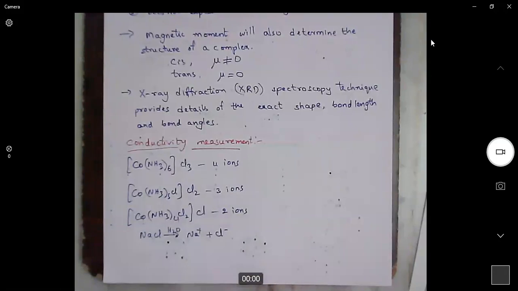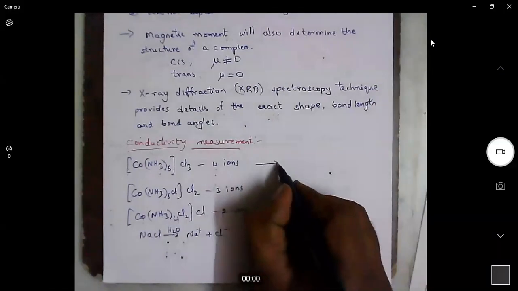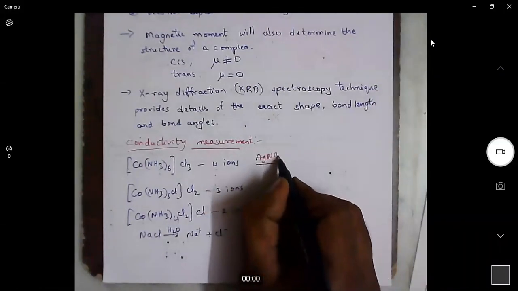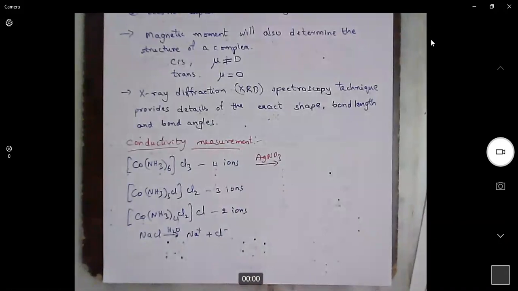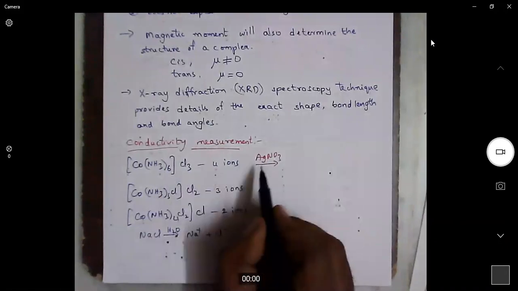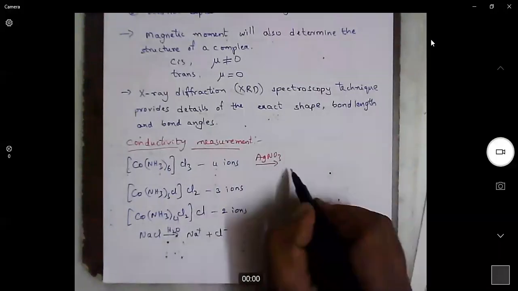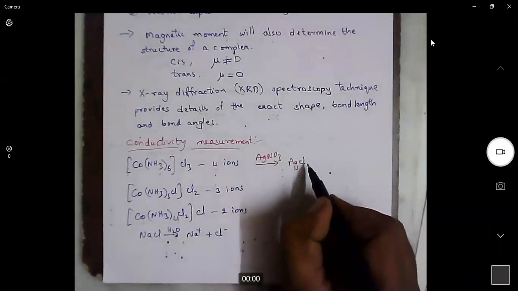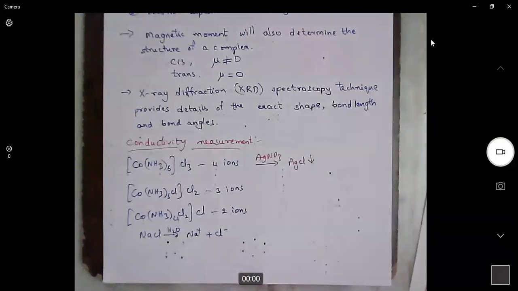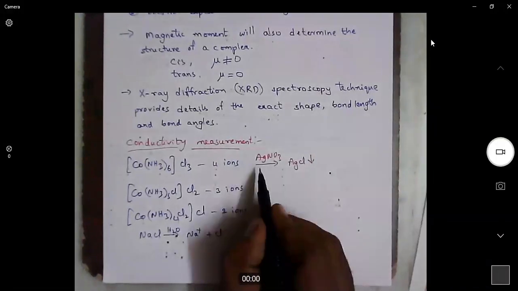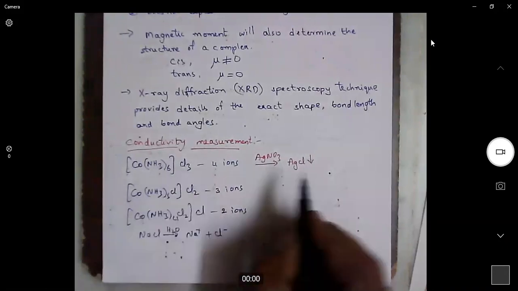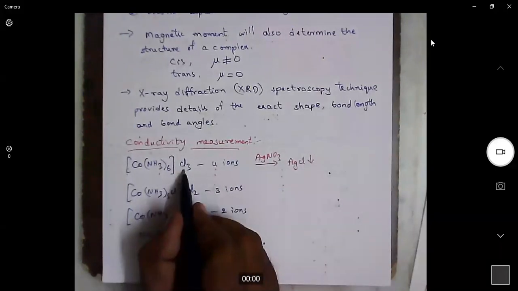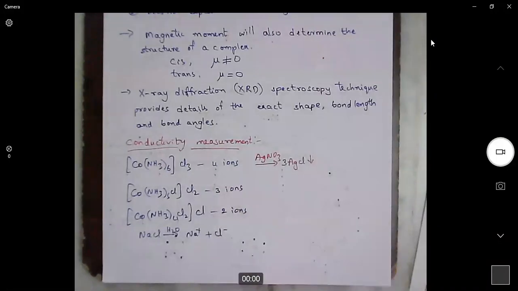Now, the same complexes can also be differentiated using the silver nitrate test. When we add AgNO3 to this solution, what happens? We know silver and halogens form insoluble precipitates. Silver chloride is a white precipitate. So when we add silver ion to this solution, what happens? We will get silver chloride. Because there are three chloride ions, we will get three silver chlorides.